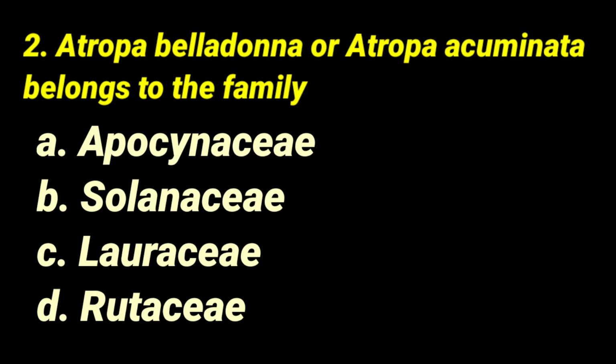The second question is: Atropa belladonna or Atropa acuminata belongs to the family Apocynaceae, Solanaceae, Lauraceae and Rutaceae. So already we had studied in tropane alkaloids the belladonna, datura and hyoscyamus. These 3 drugs are the familiar ones. These 3 drugs are coming under Solanaceae family. For example, Atropa acuminata, Atropa belladonna, Datura stramonium, Hyoscyamus niger, etc. Okay. In Apocynaceae family, Vinca rosea. In Lauraceae family, cinnamon and cinchona. In Rutaceae family, pectin. So the correct answer is Atropa belladonna, Atropa acuminata belonging to Solanaceae family. That is the correct answer for this question.